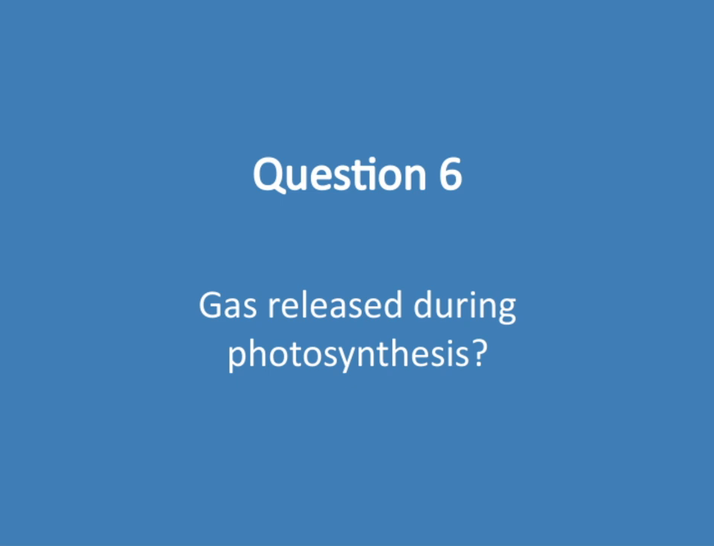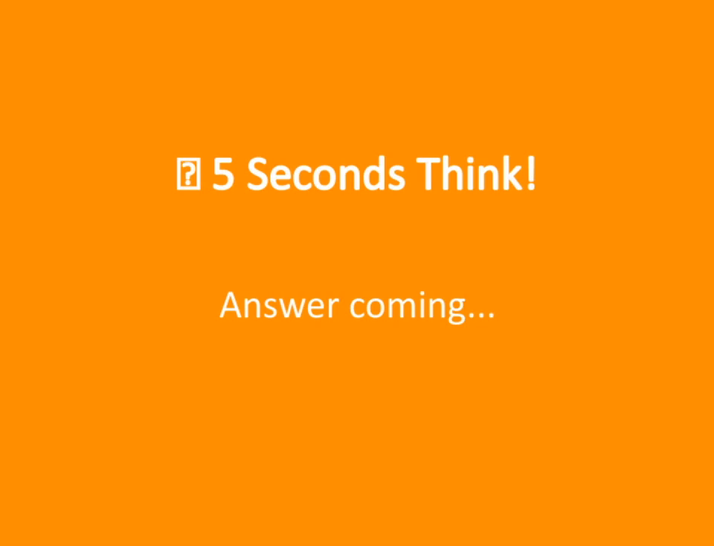Understanding this helps link the process of photosynthesis to the larger picture of how energy flows and gases cycle through our planet's ecosystems. So, while oxygen release is the main gas, it's also important to recognize that other gases can sometimes be part of this process, depending on the organism and conditions. Answer coming. 5 seconds think. All right, take a moment to think about this.